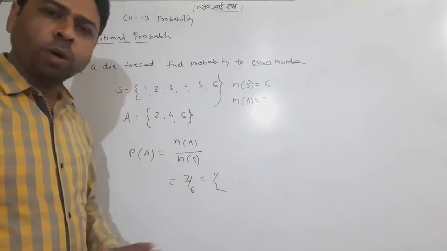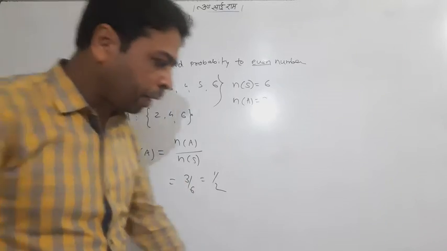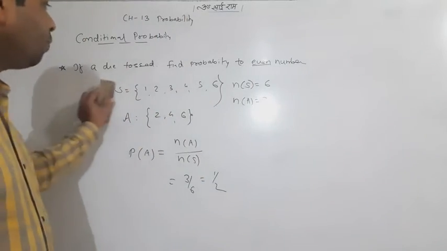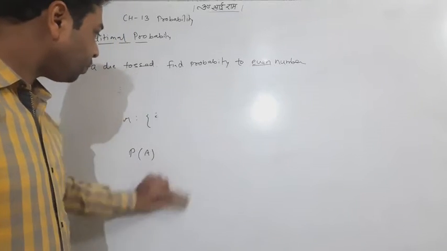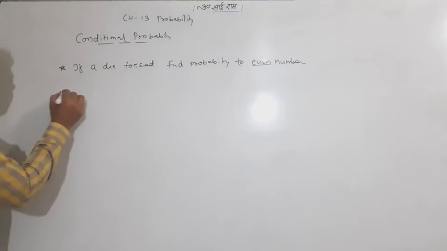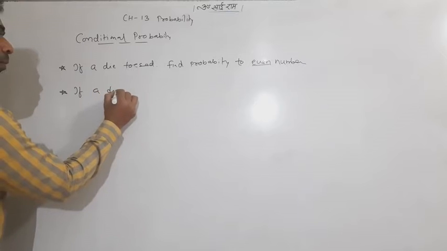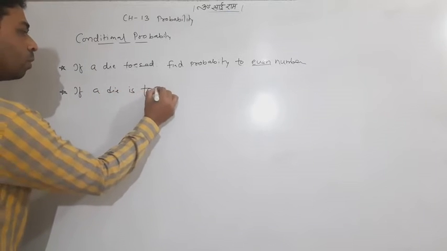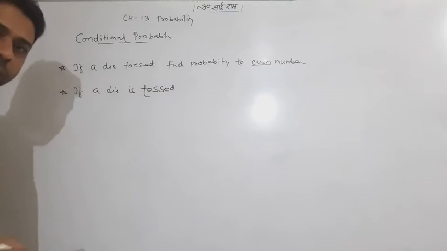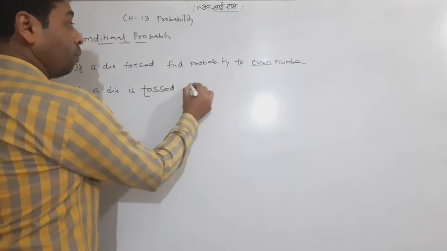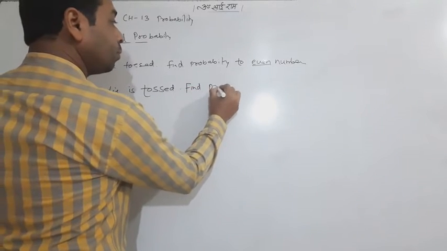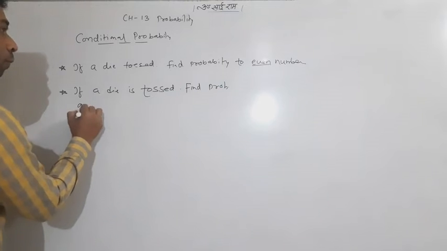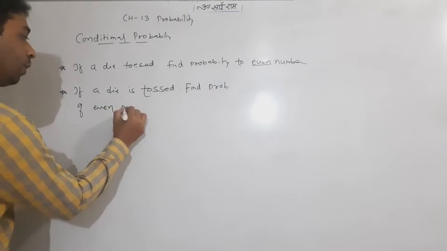Hope till here you are good in probability. But what is conditional probability? If I change the question: if a die is tossed, find the probability of an even number.